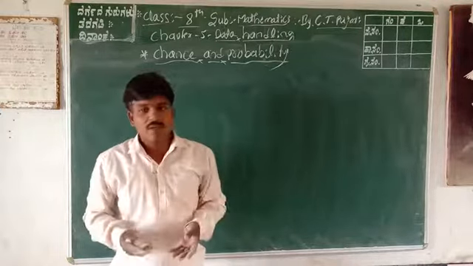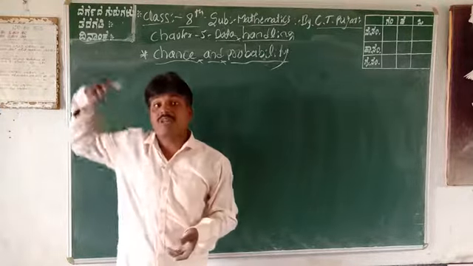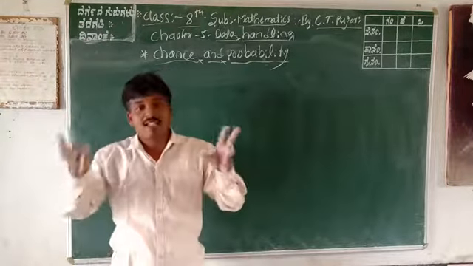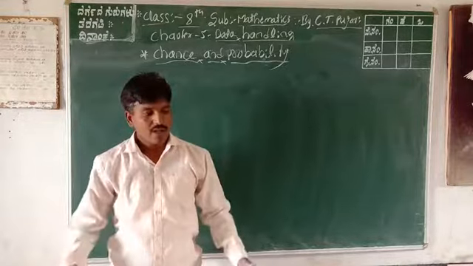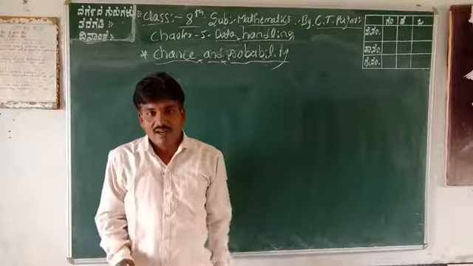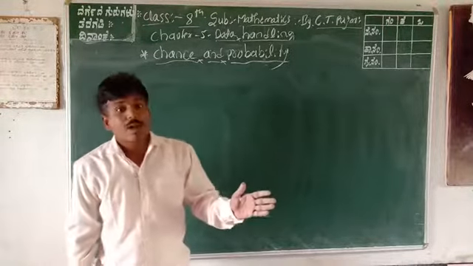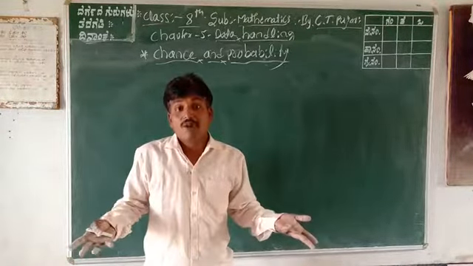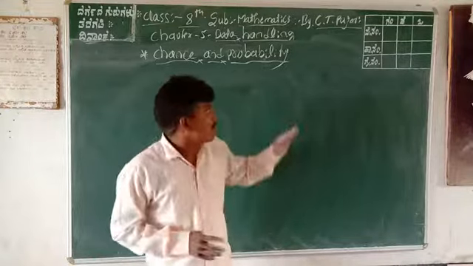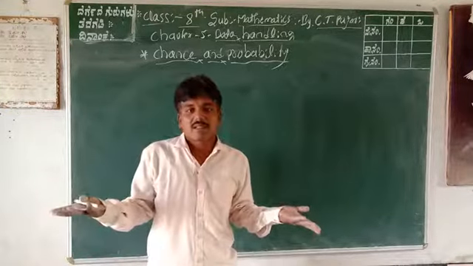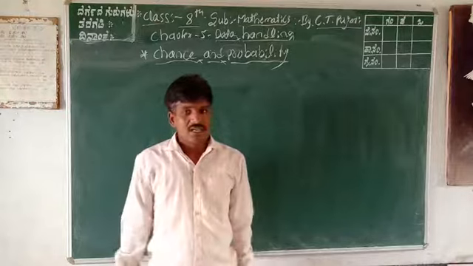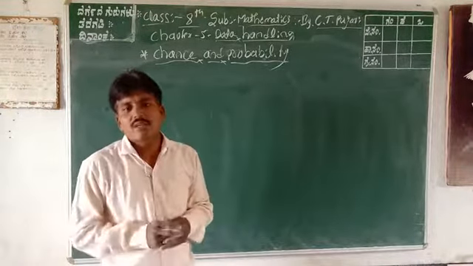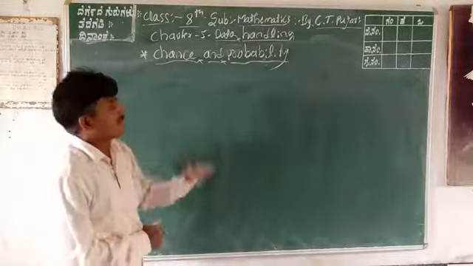Or otherwise, probability is only approximate values. For example, maybe my percentage in your 10th standard is 95%. Or otherwise, I will ask a question like this: today I went to America, and I will take a copy with Abraham Lincoln. That is impossible. Probability is approximate. Or otherwise, today I get more money. That is also impossible. That is probability only.